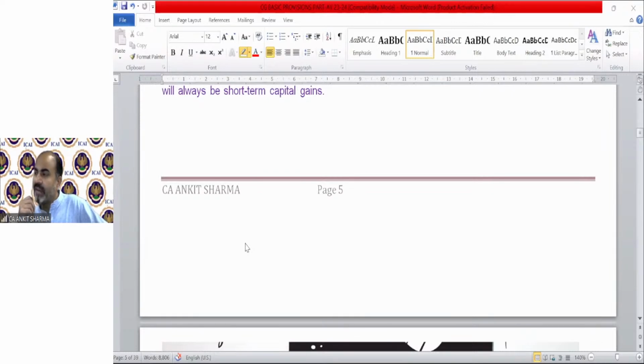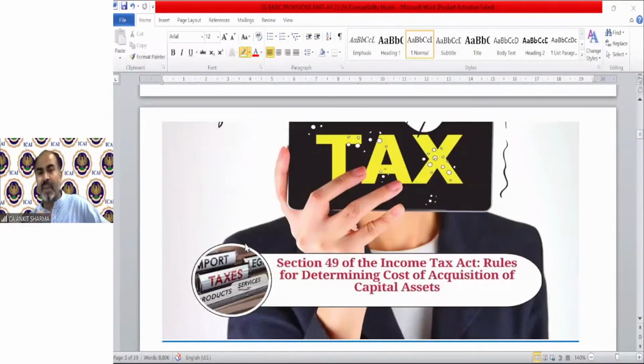Vishwanatha Reddy is asking, what if Mr. A entered into an agreement for his house sale with Mr. B, and Mr. A received 50% of the sale consideration from Mr. B but did not hand over possession to Mr. B? If possession has not been given, that is not treated as a transfer. Do not worry. It is not a transfer until we give the possession and receive the money; both should be done. So it is not a transfer yet. That is just an advance in the hands of Mr. A from Mr. B, and there is no treatment under capital gain till now.